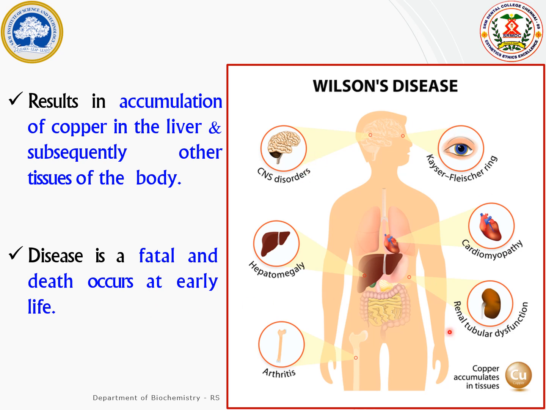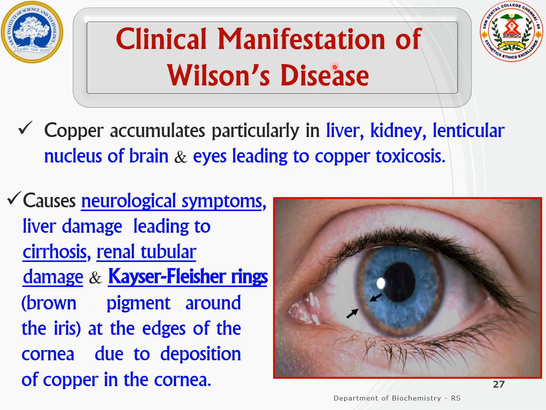So these are the various symptoms of Wilson's disease: the development of CNS disorders, hepatomegaly, arthritis, Kayser-Fleischer ring, cardiomegaly, renal tubular dysfunction. This slide shows the clinical manifestation of Wilson's disease. Due to the defect in the P-type ATPase present in the liver, the copper gets accumulated in the major organs like liver, kidney, lenticular nucleus of the brain, eyes, leading to the development of copper toxicosis. This causes neurological symptoms, liver damage leading to cirrhosis, renal tubular damage, Kayser-Fleischer ring.